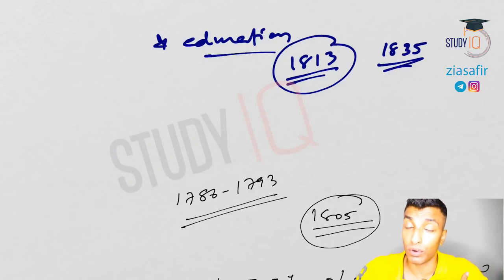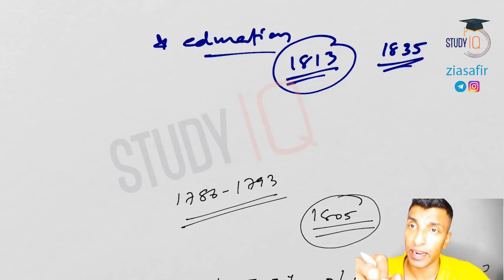That is what is known as Macaulay Minute. I'll explain in detail when we come to that time. Macaulay Minute is based on the trickle down concept, or downward filtration concept. You throw something to the top, it will come down. So you educate a few, and those few who get education in the English model and English medium will teach the rest of the others in the vernacular language. That was the assumption in Macaulay Minute. That was again a significant contribution in education, in 1835.